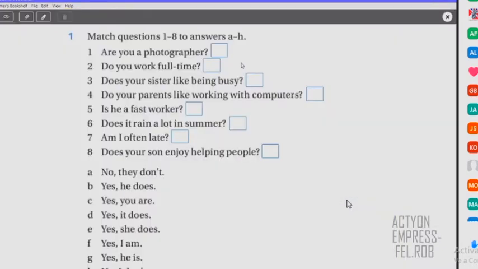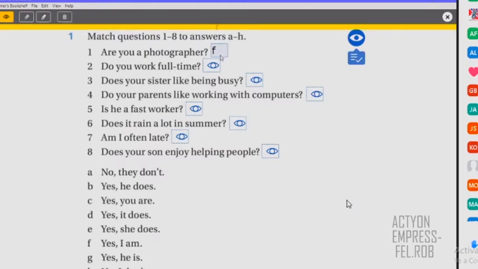In exercise number 1, again, we have a combination of questions with do, does, are, is, or am. And you have answers. Only one answer is correct for each of the questions. Let me show you the first. The question is, are you a photographer? So the question is with "are." The question is with the verb to be. So the answer is F. Why?